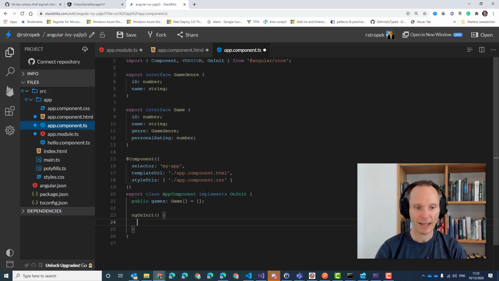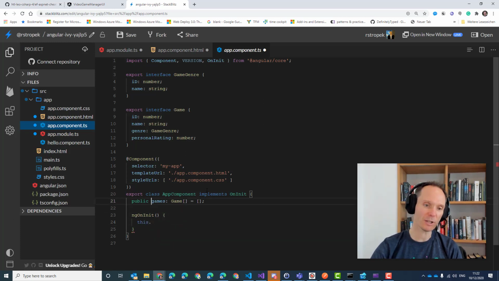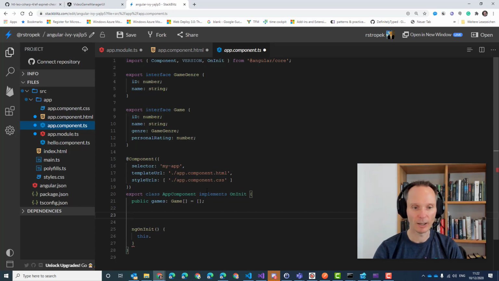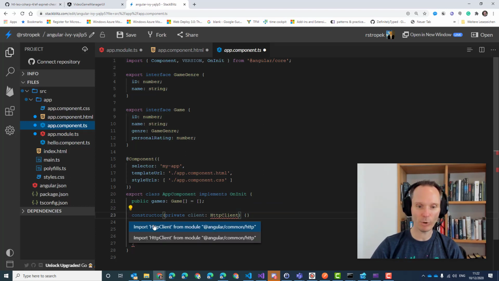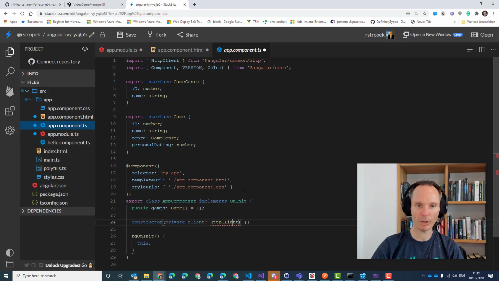Okay, so let's add our web API. So what we will do is we will say this dot, I forgot something. We need to add the constructor. Constructor, private client HTTP client. This is what you have to do. And you can use the light bulb here to import HTTP client from Angular Common HTTP.